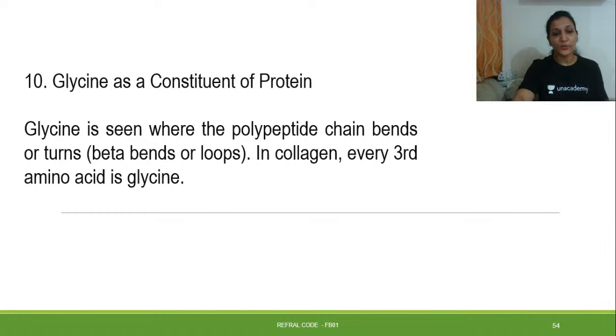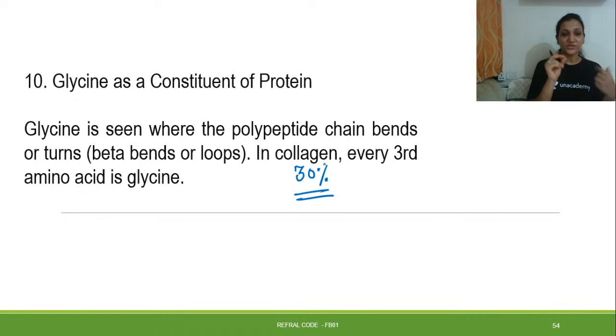Glycine as a constituent of protein. So glycine is seen where the polypeptide chain bends or turns, and in collagen every third amino acid is glycine. So how much glycine is present in collagen? The main constituent of collagen is glycine, approximately 30% of the amino acids of collagen. So glycine is responsible for all kinds of bends and loops because it is such a small structure, so that the molecule can take a turn at a particular place. So for bends and loops, glycine is needed.